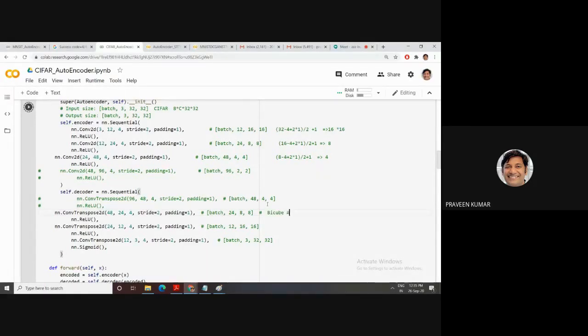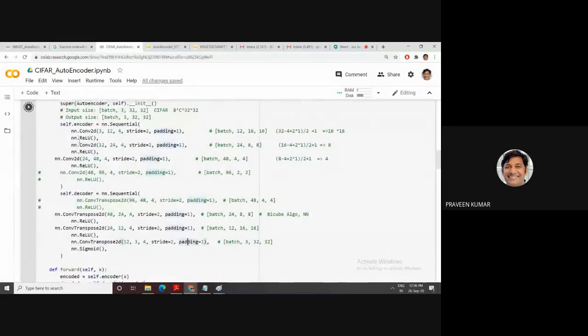This bicubic algorithm is used internally by ConvTranspose, bicubic or nearest neighbor. All these algorithms you learn in your digital image processing paper. ConvTranspose internally uses the bicubic algorithm and the nearest neighbor concept. With the help of this, the size of the image is increased from lower to higher. Then the next second ConvTranspose: this way, the 4 by 4 size is converted into 8 cross 8, then 16 cross 16, then 32 cross 32. This is the output. Then stride and padding this way.